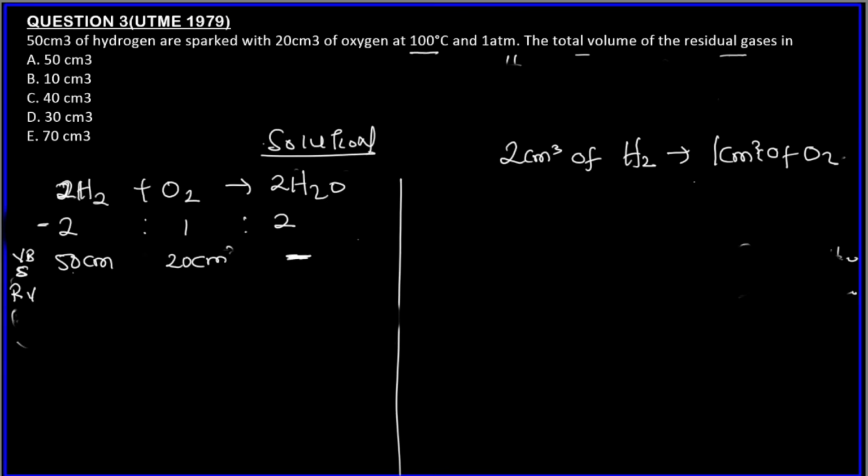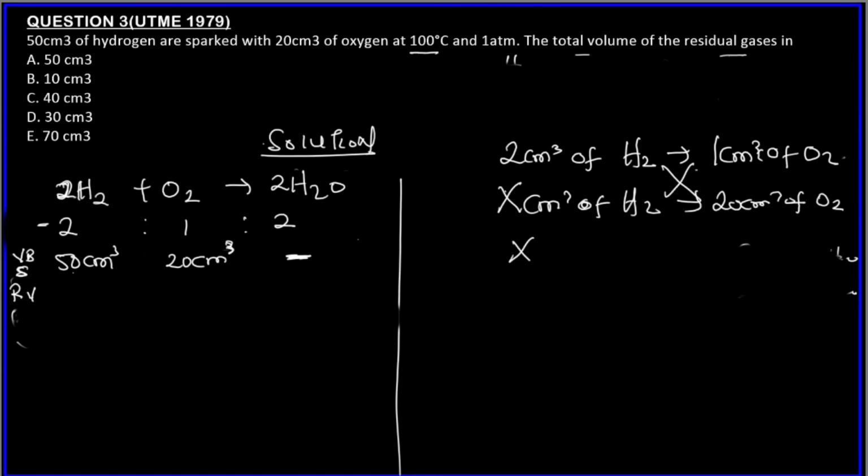So how many volume of H2 will react with 20 centimeter cube of oxygen? Why am I using this 20 centimeter cube? Because it's the limiting reagent, the one that determines the maximum theoretical yield. It also helps us determine the exact amount of the excess reactant that will react with it. So that's why we are using the limiting reagent. So cross multiply, right?